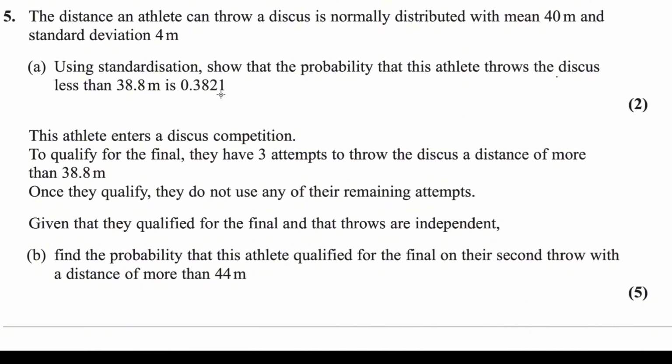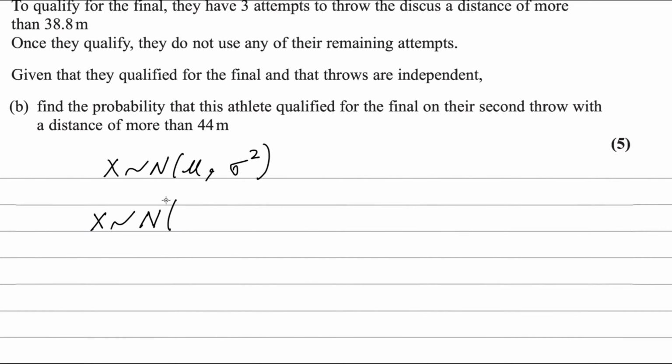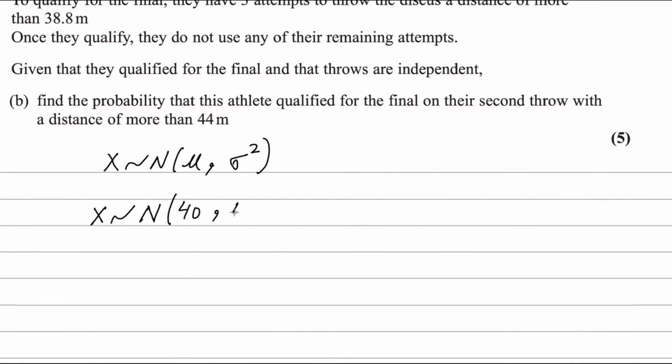Here the mean is given. The mean is represented by mu and the standard deviation, which equals 4, is represented by sigma. Let's say it is normally distributed. X is normally distributed with mean mu and standard deviation sigma, so here it is always sigma squared. Then we can write X is normally distributed with mean 40 and standard deviation 4, so here it is 40 and 4 squared.